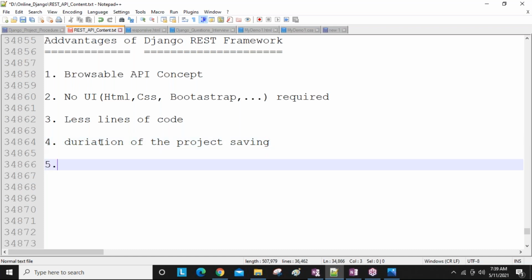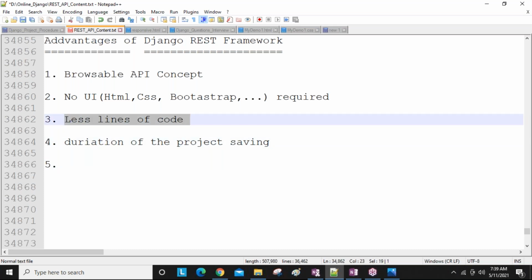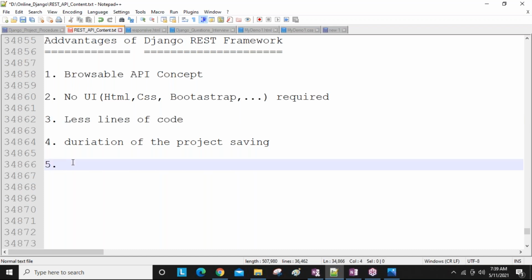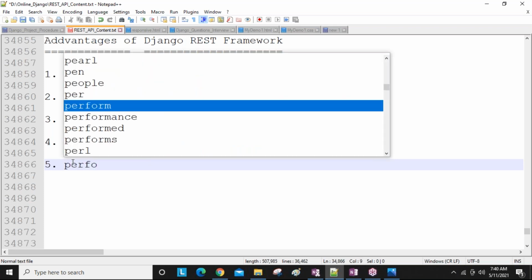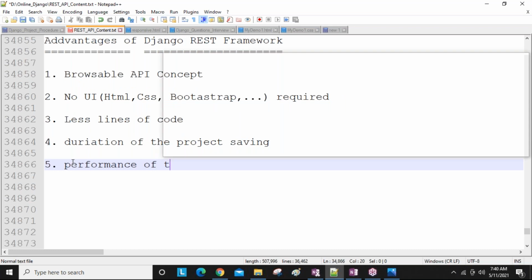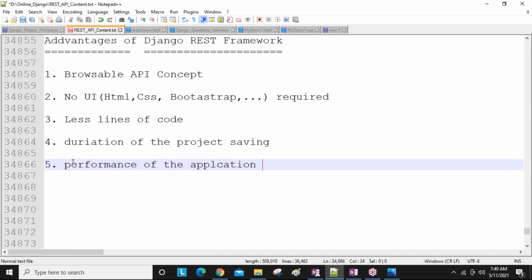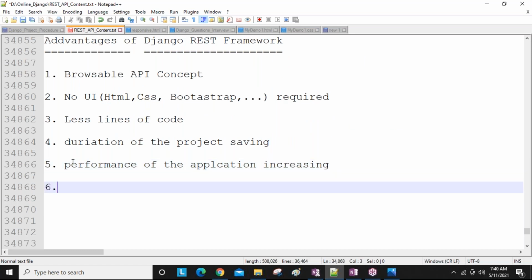Next another one. Because of the less lines of code, line by line coding is executing when we are running the application. So because of the less lines of code, the program executes within less time. Executing in less time means obviously performance is going to be increasing. So performance of the application is increasing, guys.